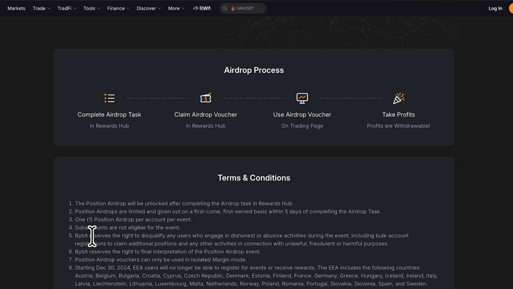And number 4 is that sub accounts are not eligible for the event. So you don't need to create any sub account to get this. Don't go ahead and create any sub account.